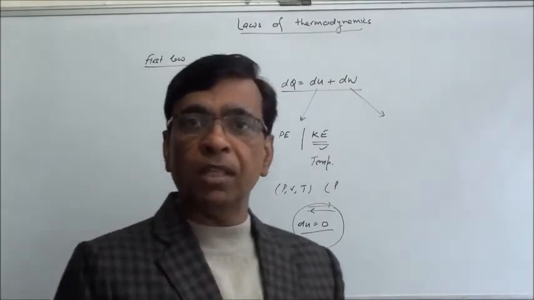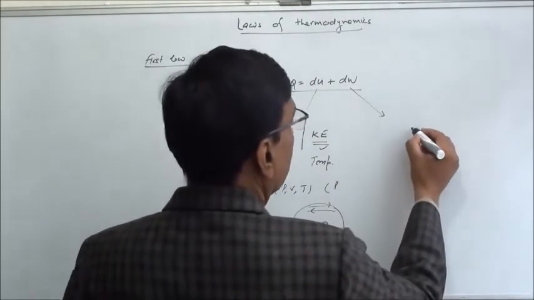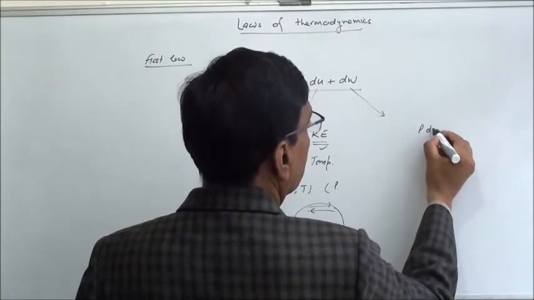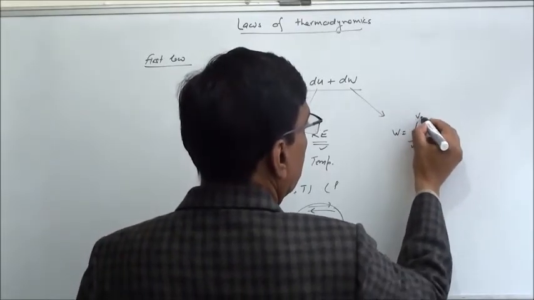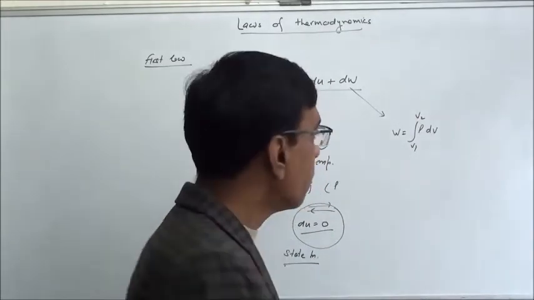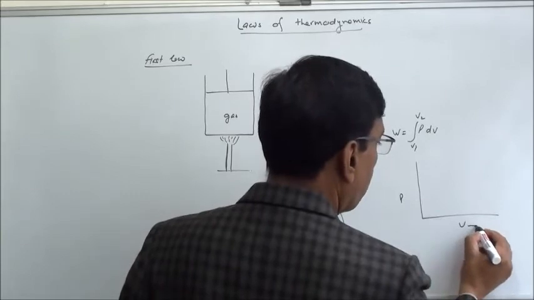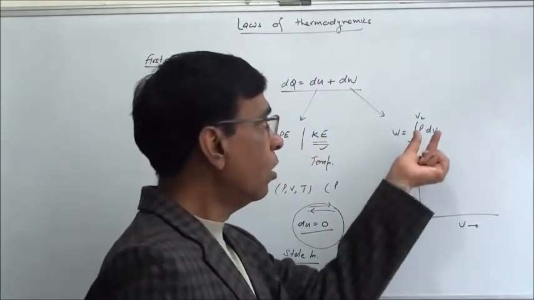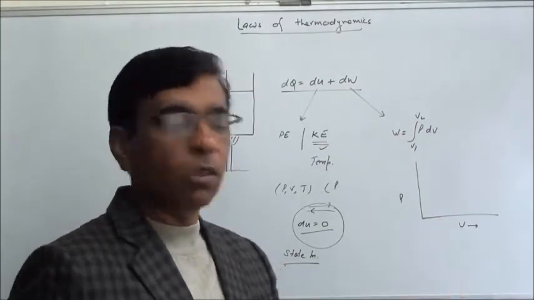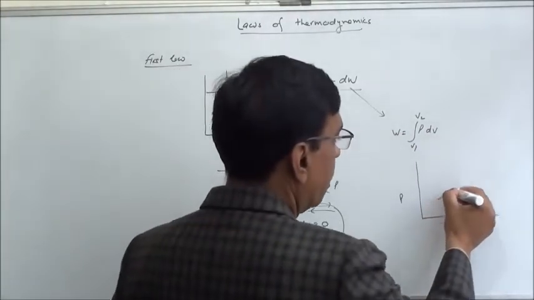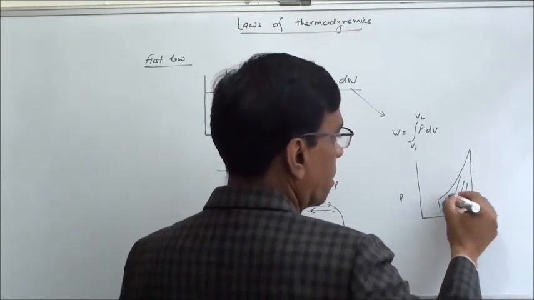Coming back to the same state, same value of internal energy. Work done, we have already done it, is calculated by using this integral P dV. And if we have a graph between P and V, then we know how to evaluate this integral, the product of two quantities where one is a function of the other. It is through the integration, and here graphically it comes through the area of this graph.